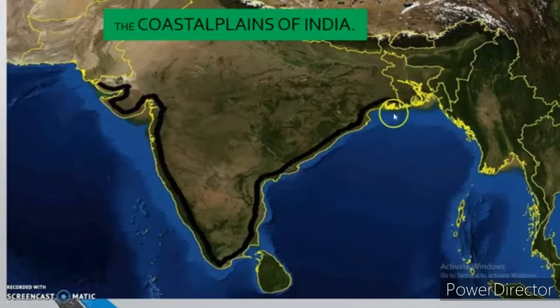The western coast starts from the Rann of Kutch and ends at Kanyakumari. It is narrower than the east coast. This plain is uneven and broken by hill terrain. It can be divided into three parts. The coastal plains are divided into three parts. Konkan coast, this is the northern part. It touches Maharashtra and Goa.